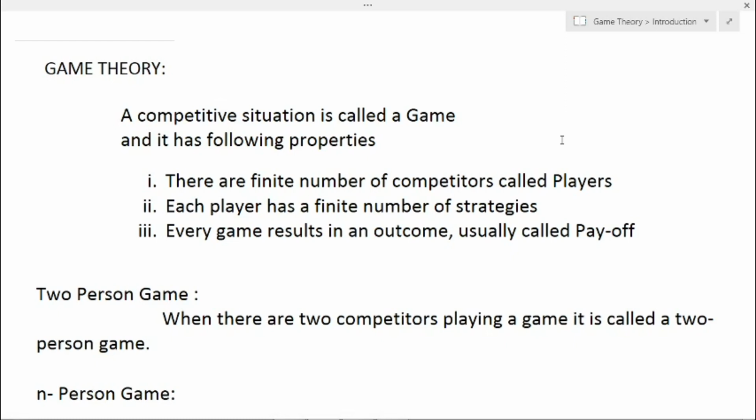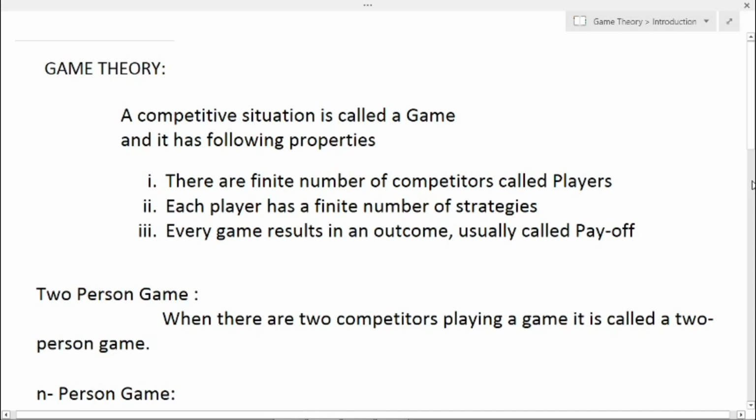First one is there are a finite number of competitors. Those competitors are called players, and each player has a finite number of strategies. Strategy is nothing but a set of rules or course of actions available to the players. Next point is every game results in an outcome. Outcome is nothing but gain, loss or draw. That is usually called payoff.